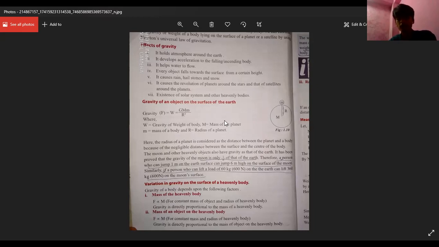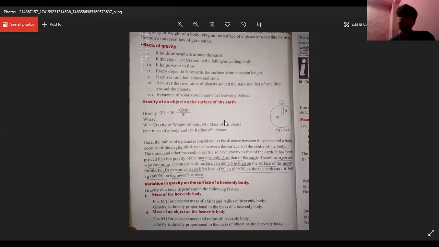Now you can relate that whenever the mass of the heavenly body is more, the gravity will also be more. For example, if you compare the Earth and Jupiter, Earth is smaller than Jupiter. Earth has less mass than Jupiter, so the Earth has less gravity. Similarly, for the mass of an object on the heavenly body, if the mass of the object is more, then there will be more gravitational force on that body. The heavenly body will attract that object with more gravitational force.